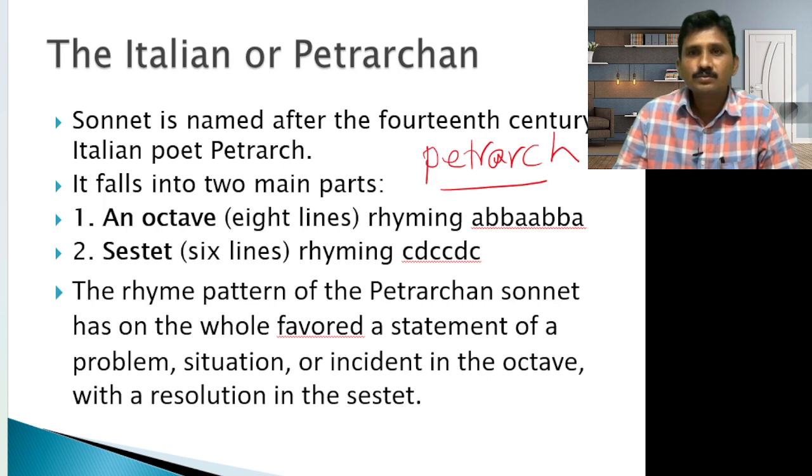It falls into two main parts. One is the octave and the other is the sestet. Octave means 8 lines and sestet means 6 lines. What is the rhyming scheme of the Italian sonnet?